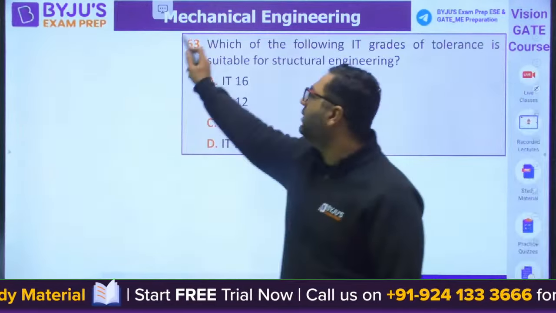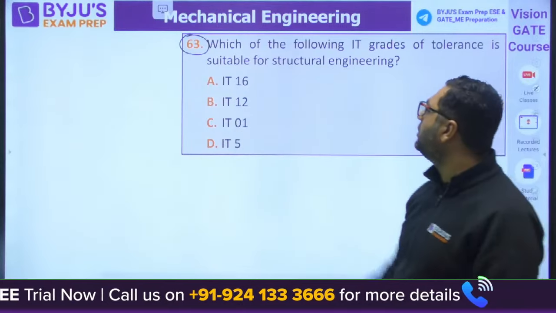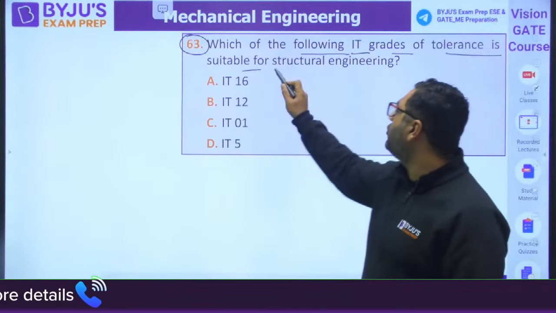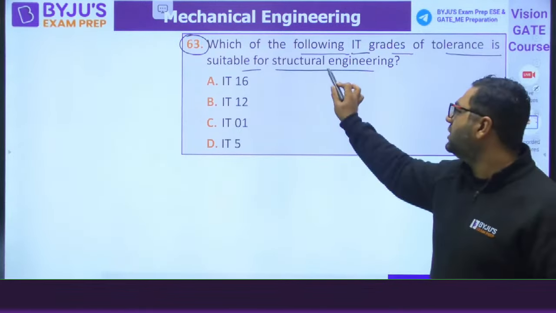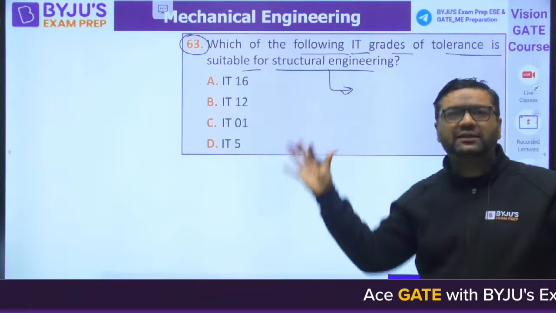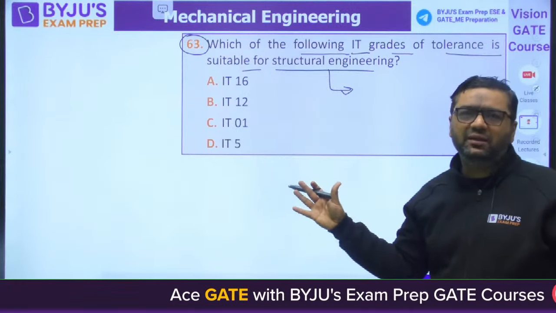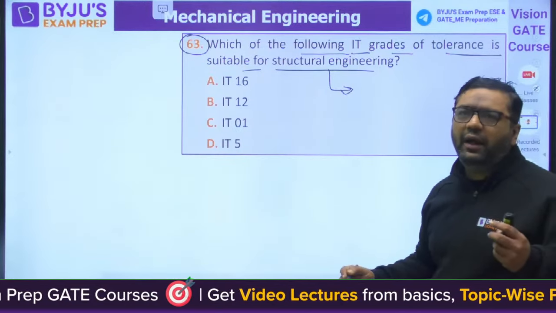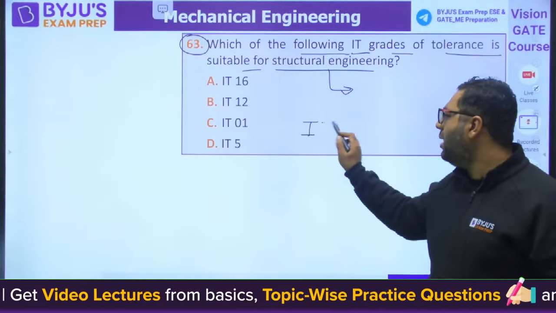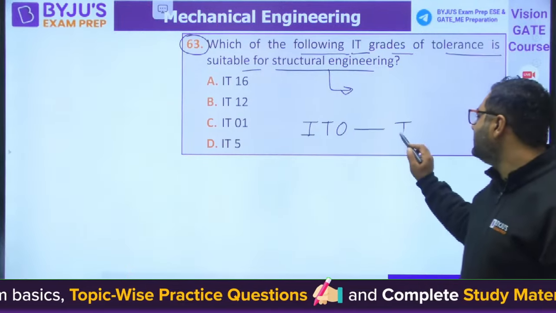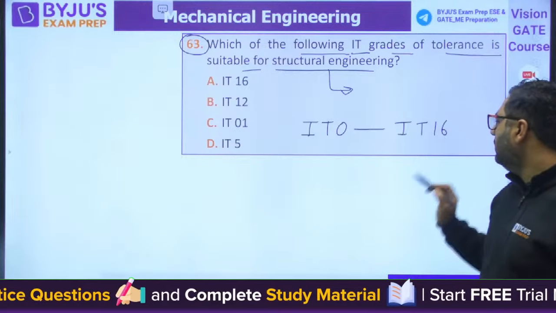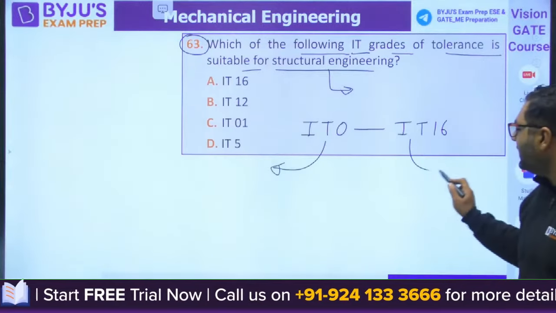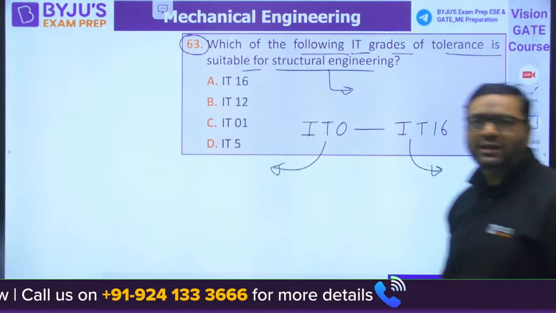Question number 63. Once again from metrology and inspection. Which of the following IT grades of tolerance is suitable for structural engineering? You know, structural engineering is dealing with the big objects like house, buildings. There not much accuracy and precision are required. And you already know from IT 0 to IT 16 when we are moving, it is very, very less accurate and precise. So you tell me what should be the answer.